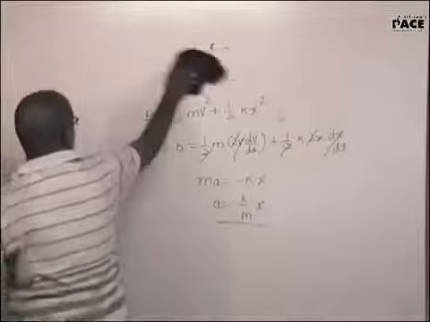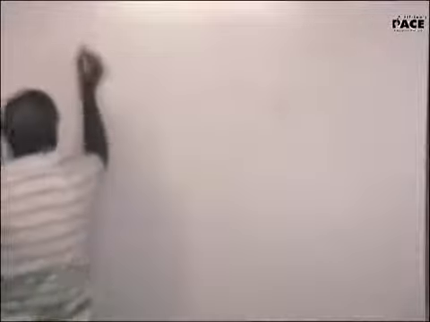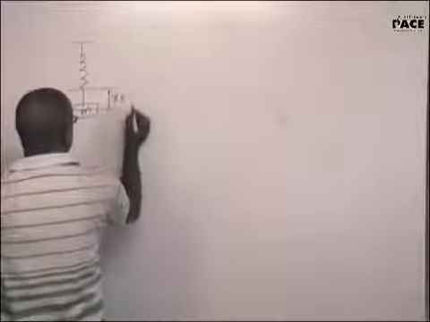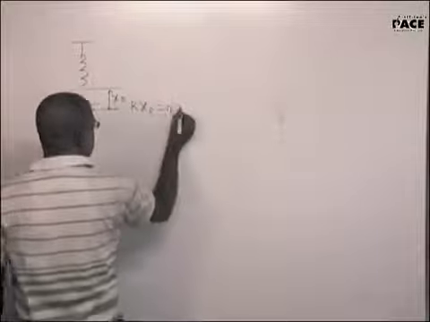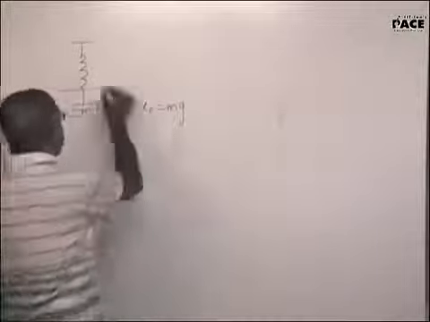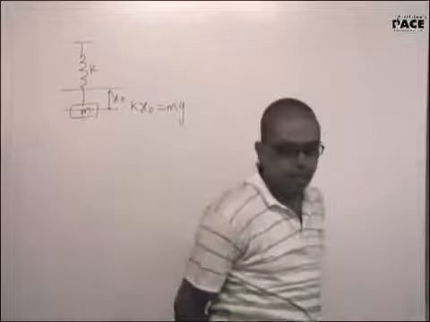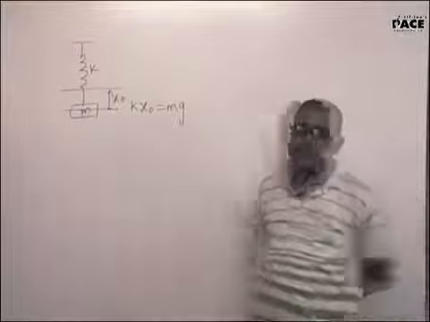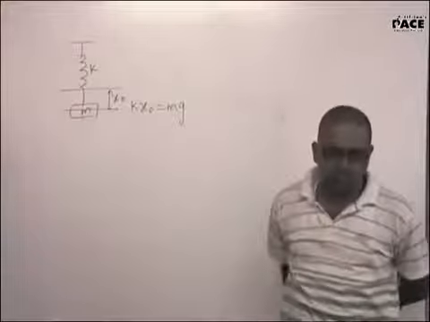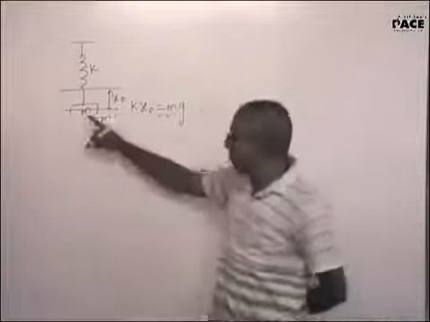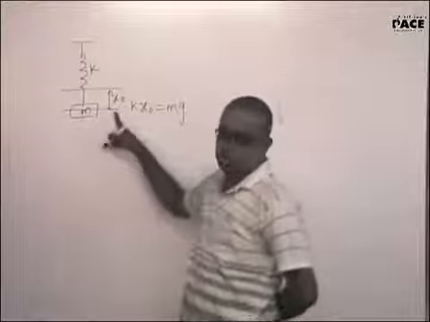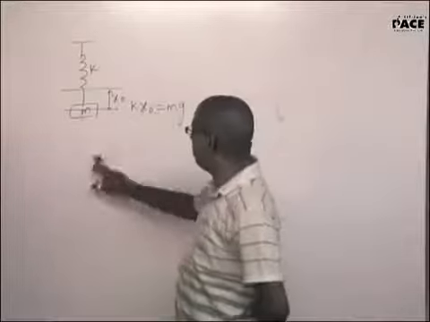Suppose on the contrary, if the spring is vertical, how different will your answer be? The answer will be the same. Now this is x naught, kx naught is equal to mg. In the previous case, in the equilibrium position, the spring is unstretched. Here in the equilibrium position, the spring is stretched to some extent. So kx naught is equal to mg.